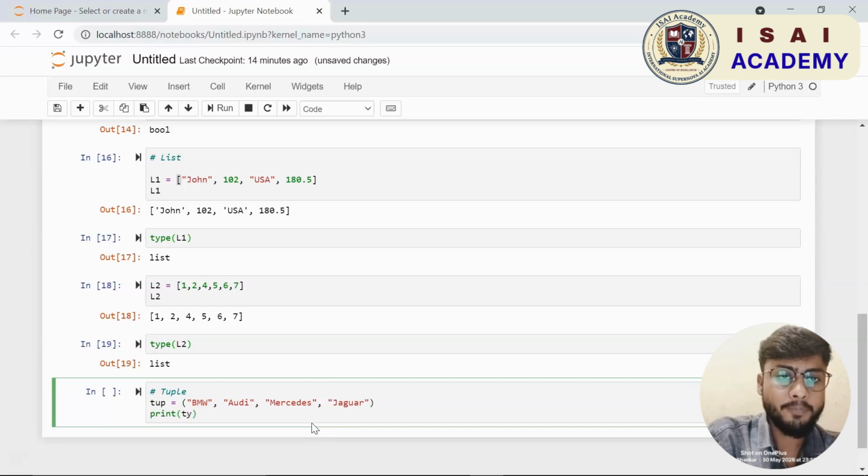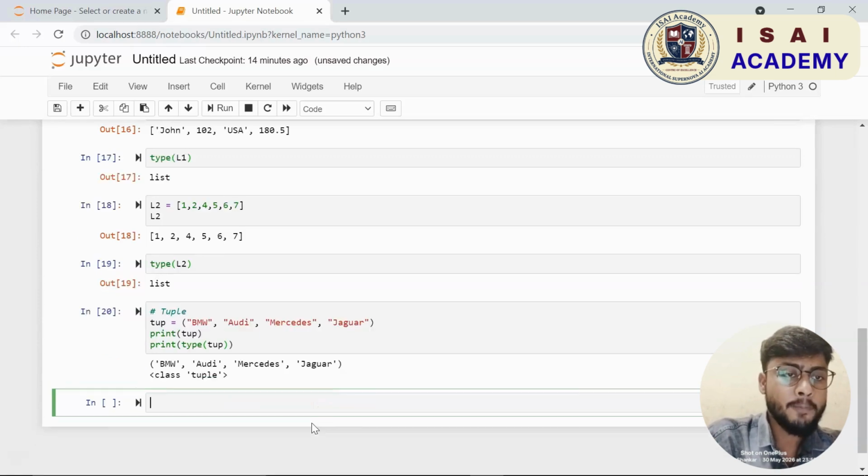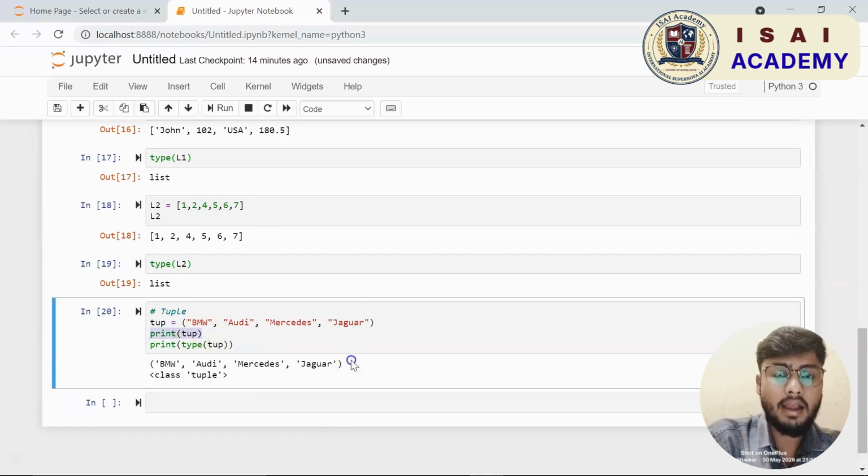So let us create a tuple called tup and within brackets I shall give the values. Let us say I want to give the values of vehicles or cars. So brands of different cars we have in this tuple. Let us say BMW, then we have Audi, next we have Mercedes, and let us say Jaguar.